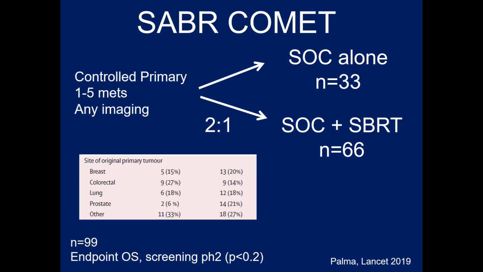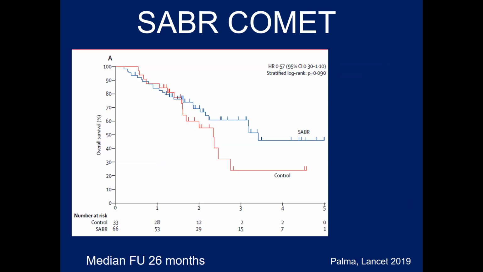Here are the sites of the primary tumor. You can see it's quite varied. There's breast cancer, colorectal cancer, lung cancer, prostate cancer, and about a third of the patients had something else. This is a total of 16 prostate cancer patients in this study. It's very difficult to generalize any results from a population of 16 patients. Here's the entire population. Again, randomization is 2-to-1.